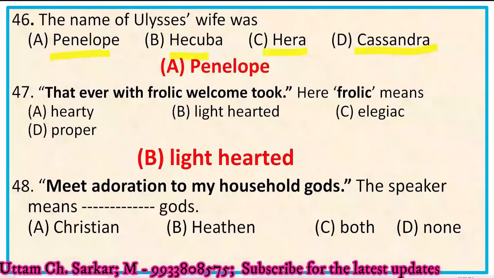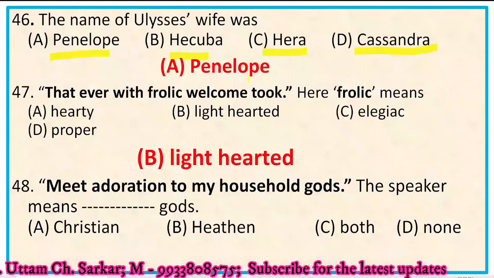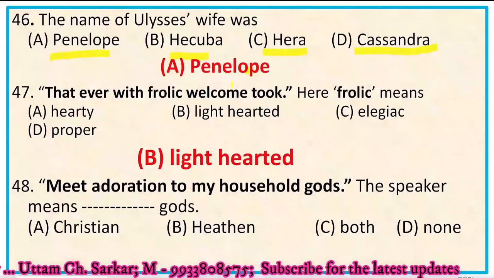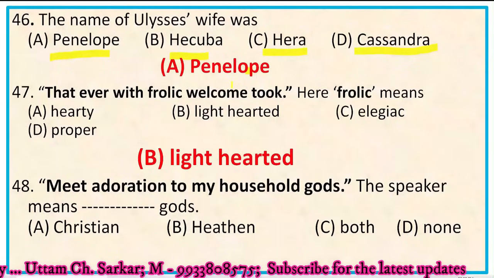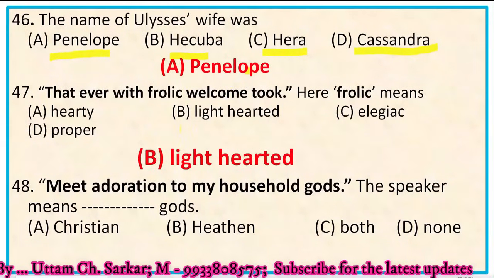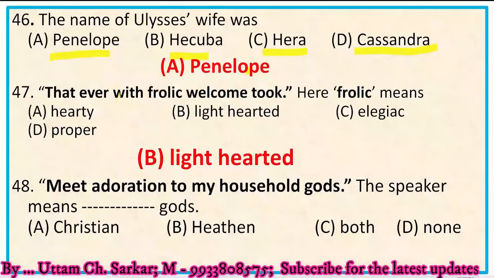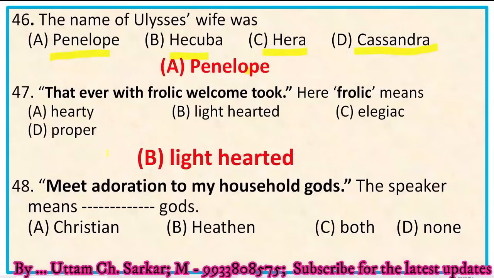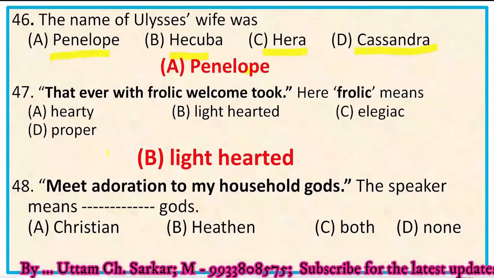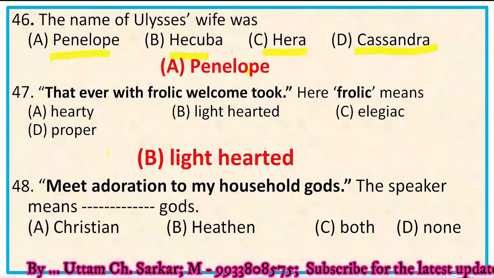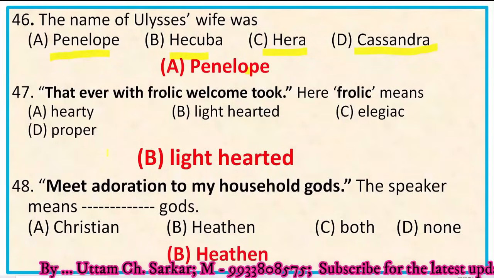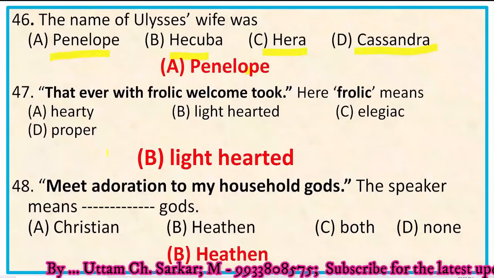Next, question number 48. Meet adoration to my household gods. The speaker means dash gods. Here the gods are obviously heathen or pagan gods or classical gods, because here Ulysses is the speaker and Ulysses was a Roman or Greek hero. So the right option is B, heathen gods or pagan gods.